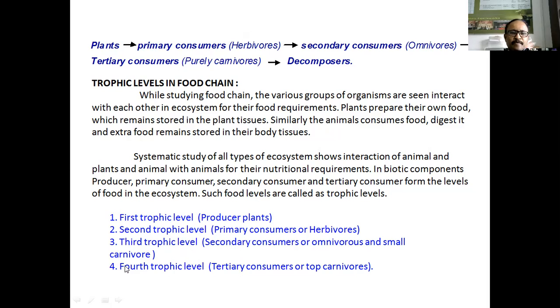Fourth trophic level animals are the tertiary consumers. They are big in size and are purely carnivorous animals. These animals take food from other animals by preying on them. They digest the food and keep it stored in their body tissues. Hence, this fourth trophic level is also one of the nutritional steps or trophic levels.